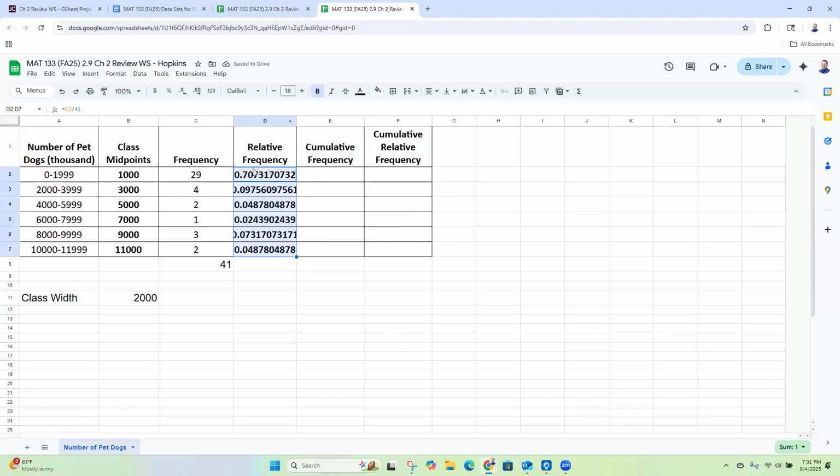Now these look terrible. No one wants to see that, the relative frequency is 70.73170. Yeah, that's too many digits. Okay. So I'm gonna highlight column D by clicking on the D, or you can just highlight the cells you want to change. And I want to reduce the number of decimal digits that are showing. So up here in your ribbon, there's a dot zero with an arrow, and then there's a dot zero zero if you want more decimal places. In this case, we want to decrease, so we're going to use the one that's pointing to the left.